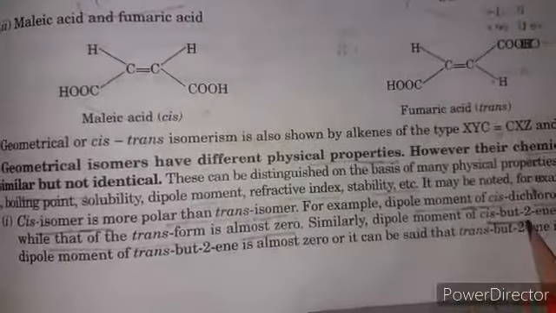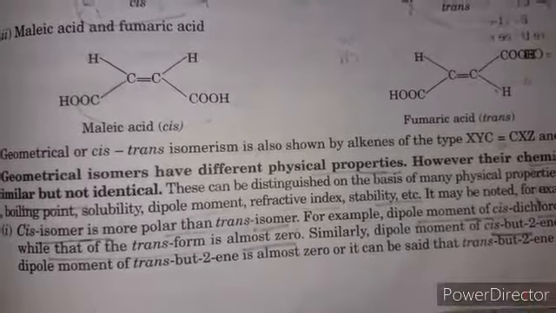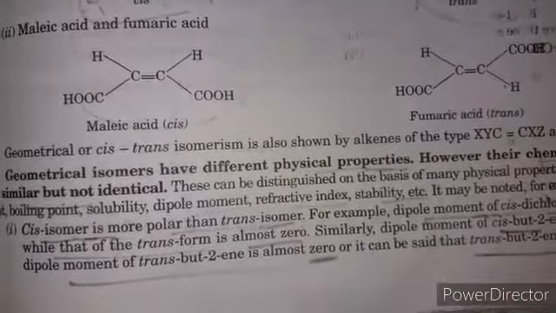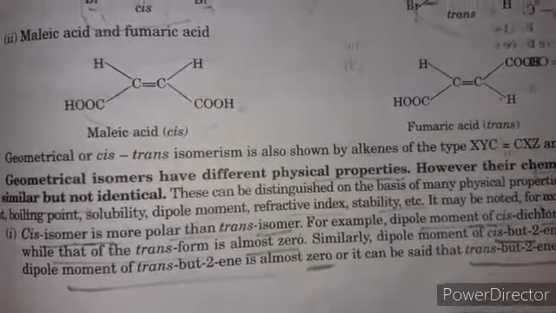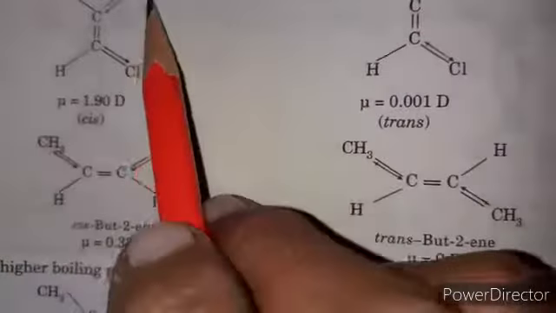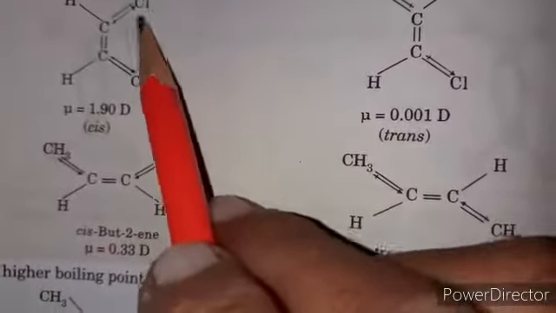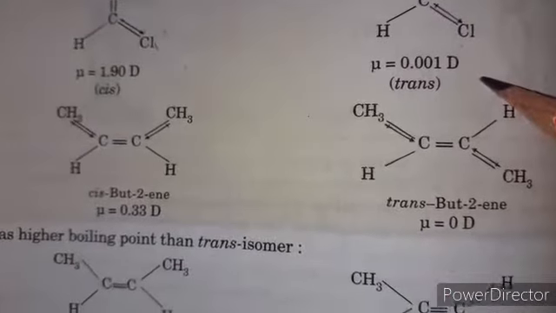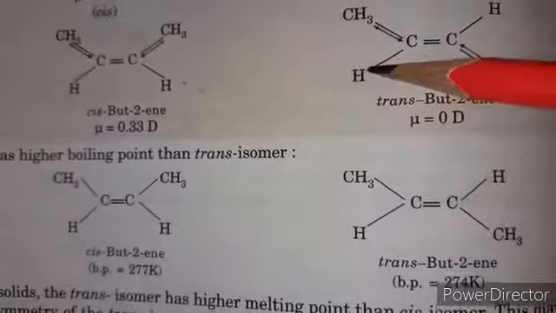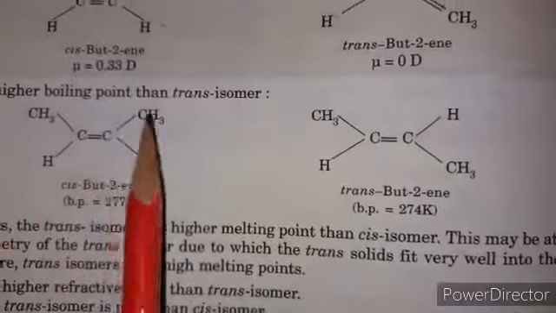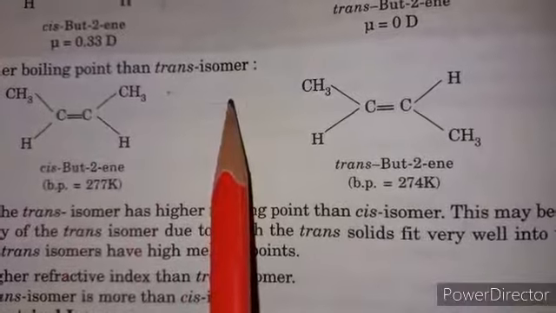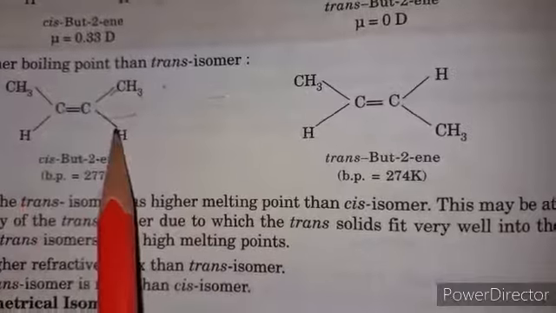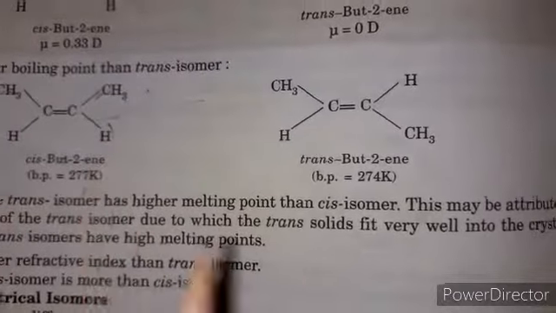The dipole moment of cis but-2-ene is 0.35 D, while the dipole moment of trans but-2-ene is almost 0, because trans but-2-ene is non-polar. The dipole moment direction in the cis molecule is on the same side, but in this case they are opposite to each other, so the dipole moment is almost 0. Similarly in this case. Clear? The cis isomer also has a higher boiling point than the trans isomer due to the presence of dipole moment and dipole interaction, that's why its boiling point is more.